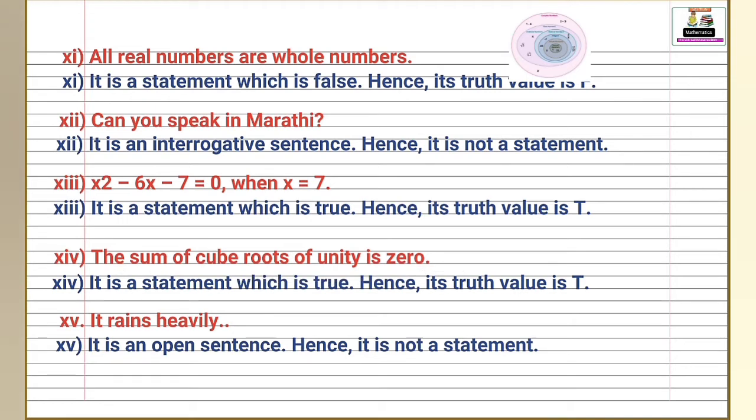Next statement, the sum of cube roots of unity is 0. And solution is, it is a statement which is true, hence its truth value is T. You already studied this property in 11th standard. The sum of cube roots of unity is 0. Since we say that it is true and its truth value is T. Next statement, it rains heavily. Solution is, it is an open sentence, hence it is not a statement.